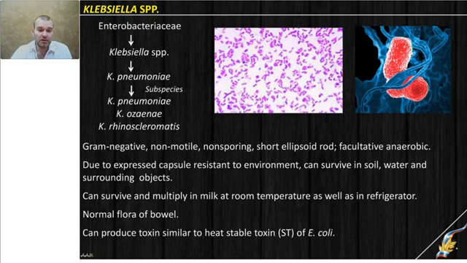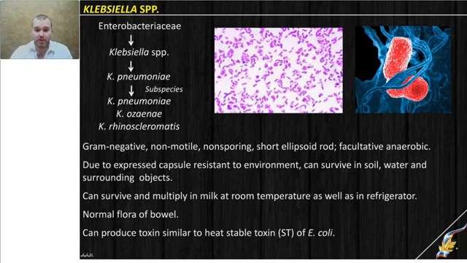In the current classification, the only species in the Klebsiella genus is Klebsiella pneumoniae, and the rest of the bacteria are classified as subspecies of the microorganism, and Klebsiella pneumoniae subspecies pneumoniae is actually the causative agent of GIT disorders. As an enterobacterium, it is gram-negative, rod shape, not producing spores, facultative anaerobic, non-fastidious, and non-motile.